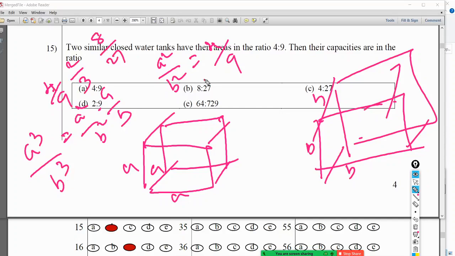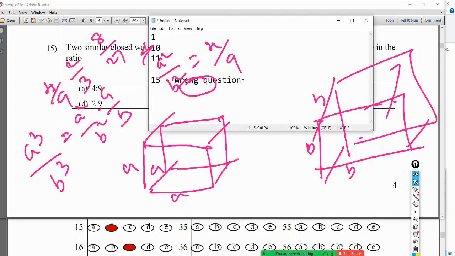Is the answer B? 15. Yes, answer B. So they have forgotten to mention it as cube. But if it is a cube, this is an interesting question because you need a little bit of thinking to do that, right? So A cube divided by B cube is what we need. But we know A squared divided by B squared, and we know A divided by B also. Then we can calculate 4 divided by 9 into 2 divided by 3. So they should have mentioned it. Okay, 15 is done. Cube.